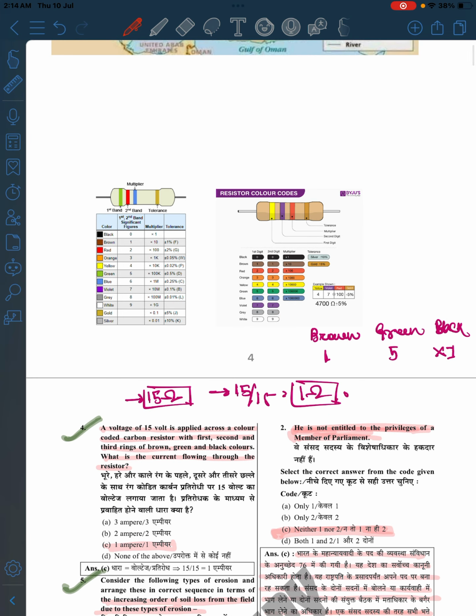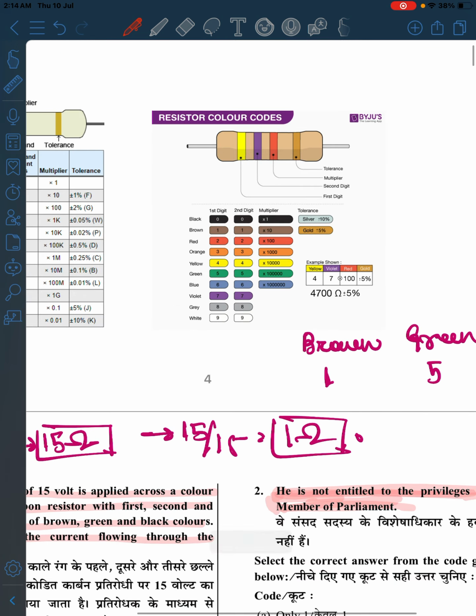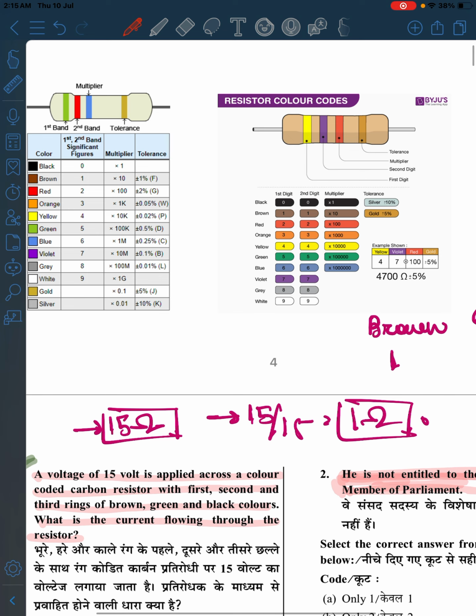The fourth one says that a voltage of 15 volt is applied across a color-coded carbon resistor with first, second and third rings as brown, green and yellow colors. What is the current flowing through the resistor? When you see this, you need to have at least some idea about the color coding.